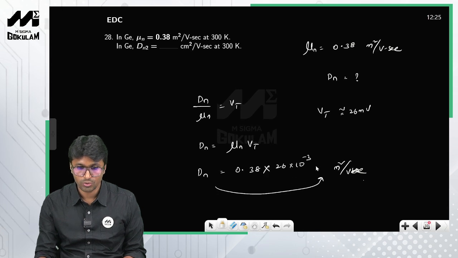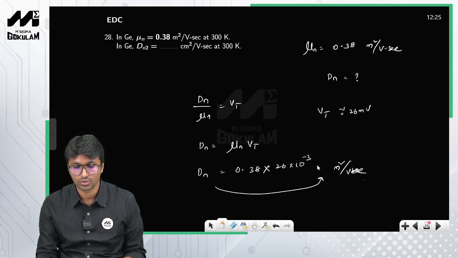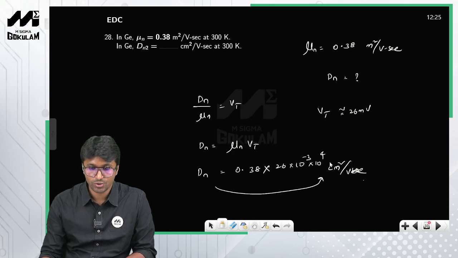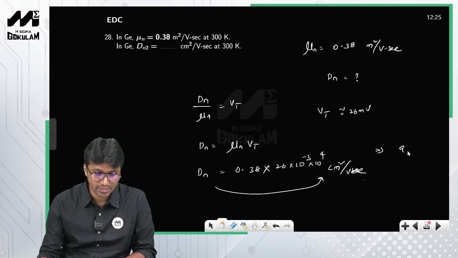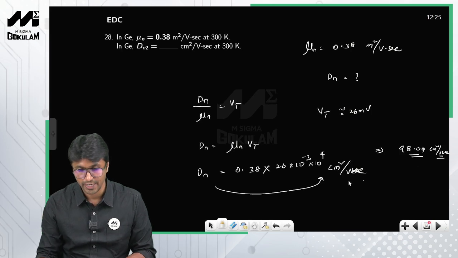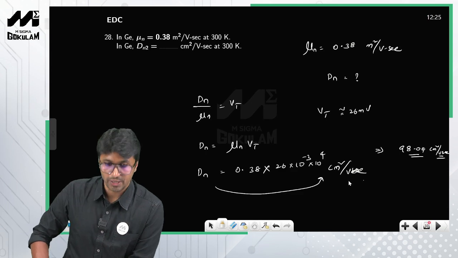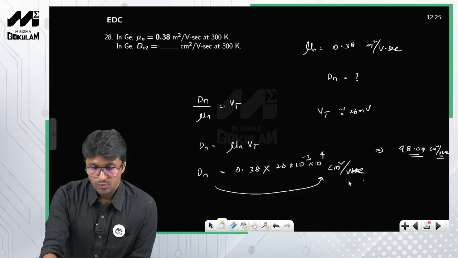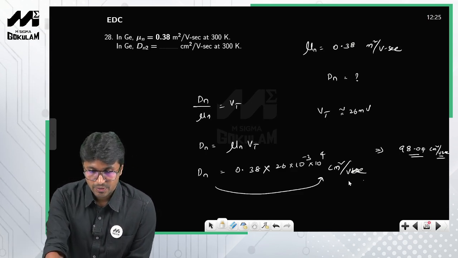So what you need to do is you have to convert this into centimeters. So how do you convert that? You multiply it with 10 raised to 4, so that becomes centimeter square per volt second, right? So therefore, that gives you the answer. When you solve it, it comes out as 98.04 something centimeter square per volt second. Okay, this is how you solve this particular problem. Now let us move on to the next question.